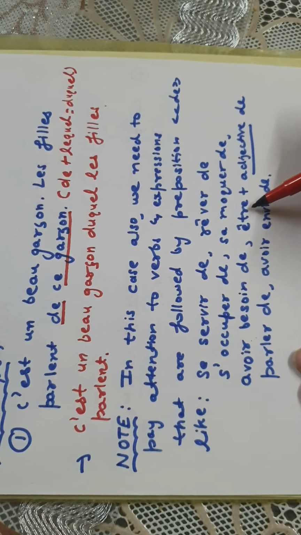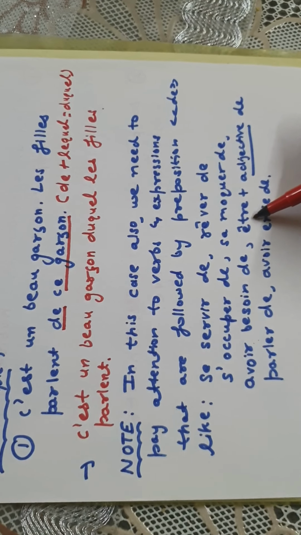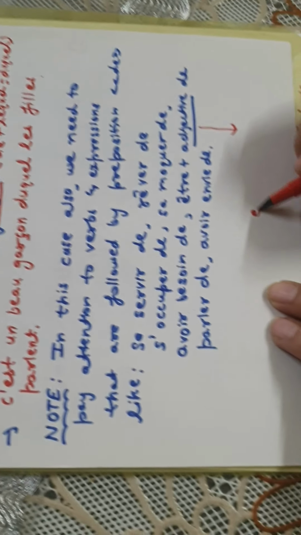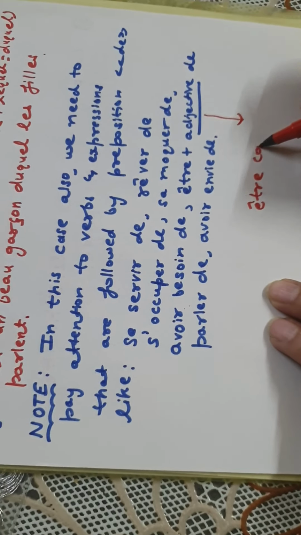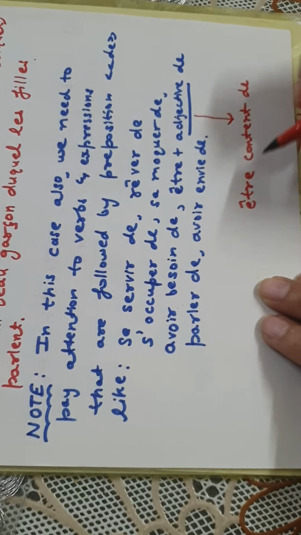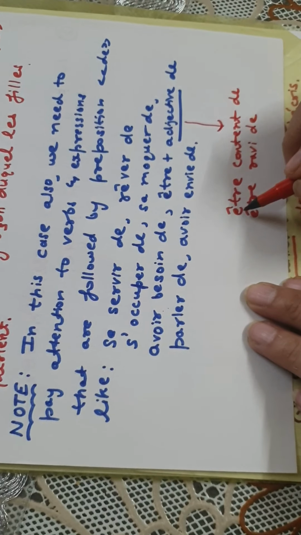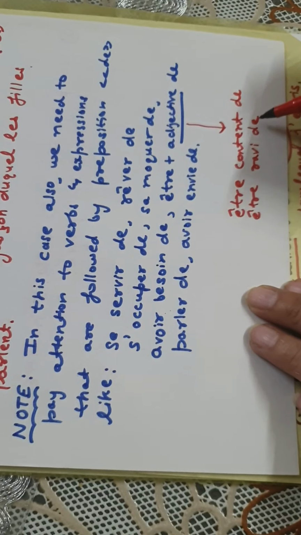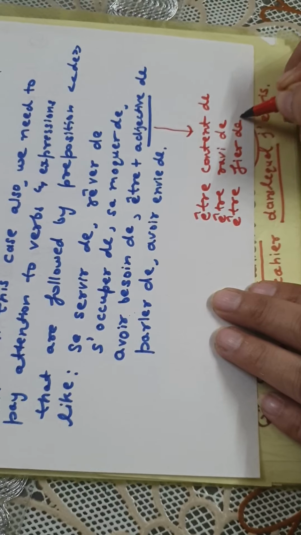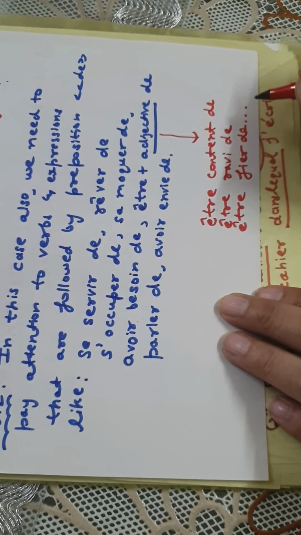We have seen many expressions which have the verb être and are followed by an adjective and de. Like être content de. Être ravi de, ravi is delighted, to be delighted of something. Être fier de, fier means proud, to be proud of something.